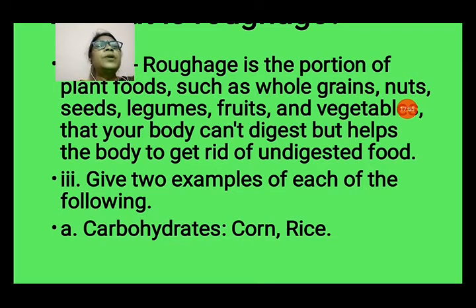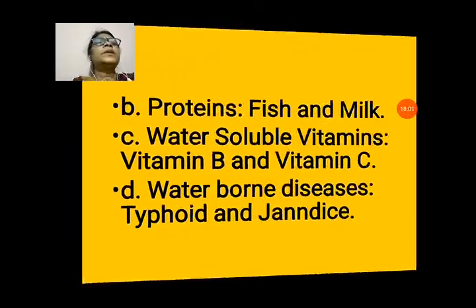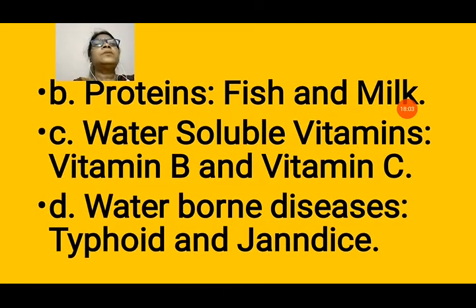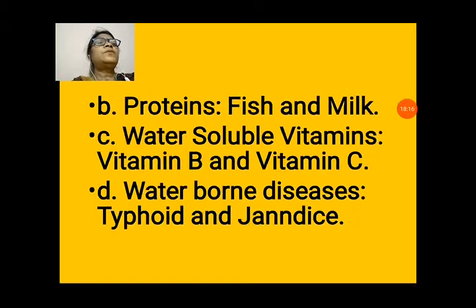Now, the third question: give two examples of each of the following. First is carbohydrate: corn and rice. Second is proteins: fish and milk. C is water-soluble vitamins: vitamin B and vitamin C are soluble in water. D is water-borne diseases: typhoid and jaundice can be caused by drinking contaminated or infected water.